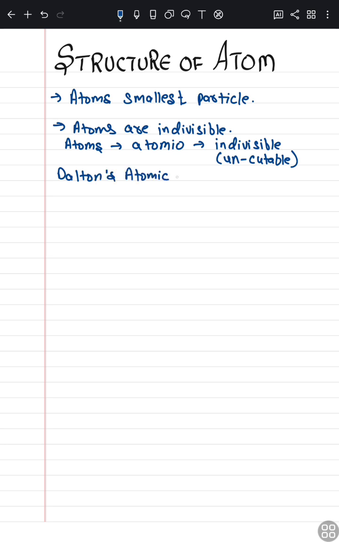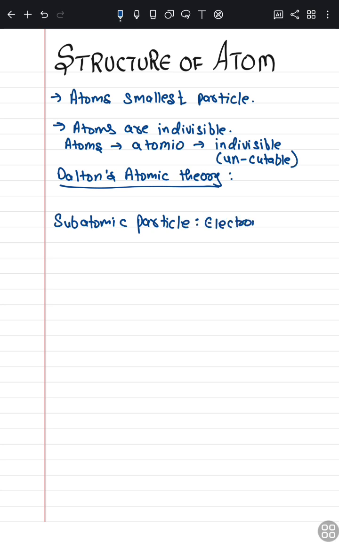Dalton's atomic theory's main sentence was that atoms cannot be further subdivided into smaller particles. This theory was completely wrong. Though it said that atoms are indivisible, what we are going to study is that atoms can be subdivided further into subatomic particles, which include electrons, protons, and neutrons.